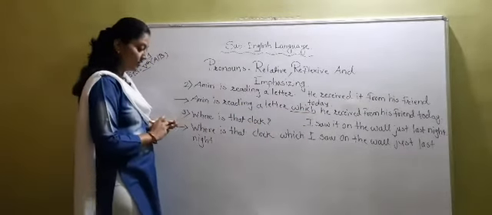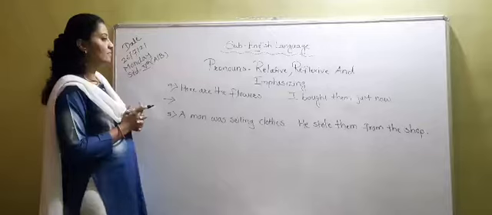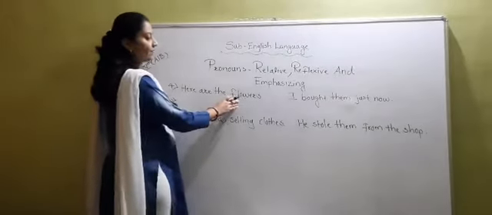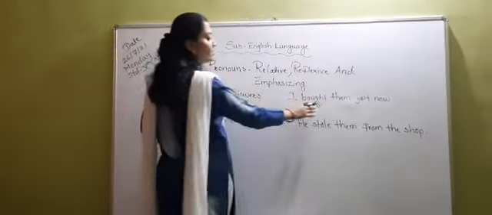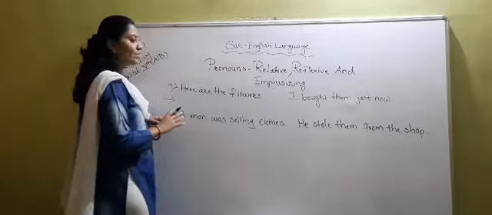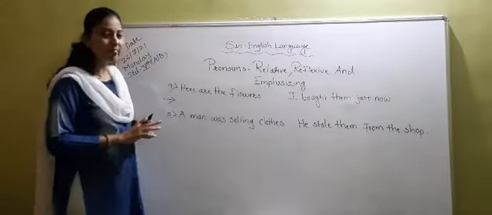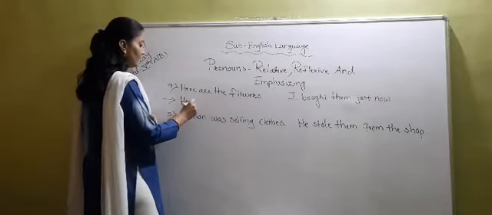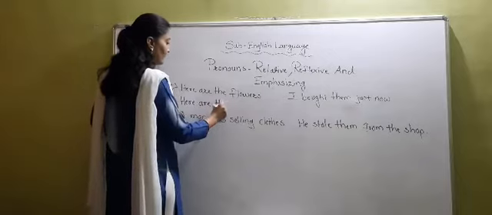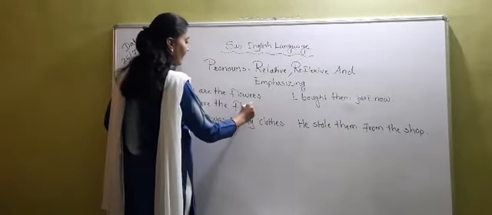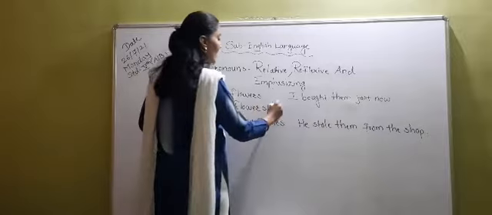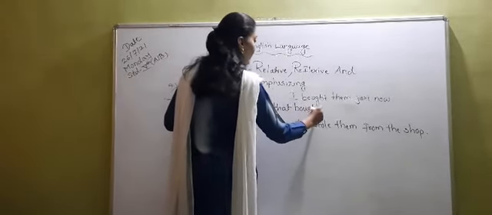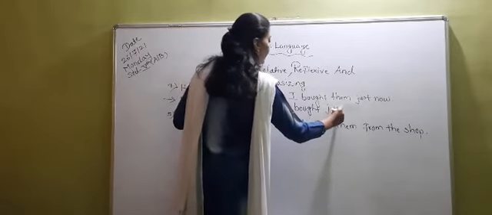Okay. Now just see the next sentence. Now students, see sentence number 4. Here are the flowers. This is the first sentence. I bought them just now. This is the second sentence. You have to join both the sentences. Here are the flowers that I bought just now.